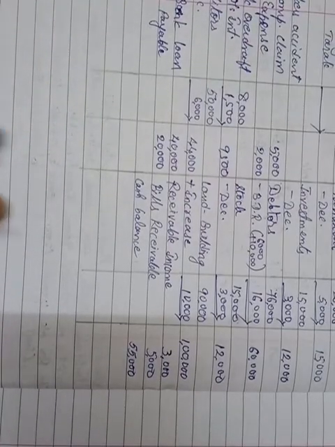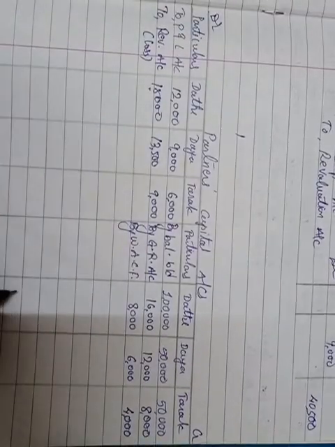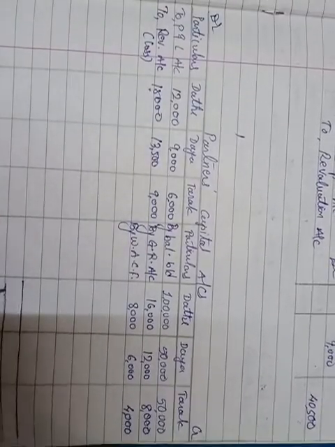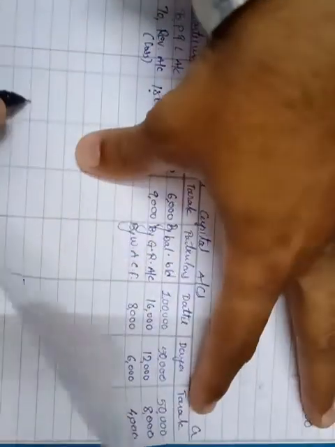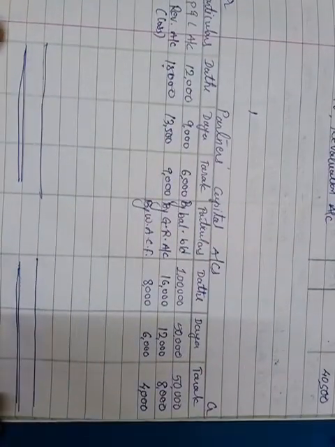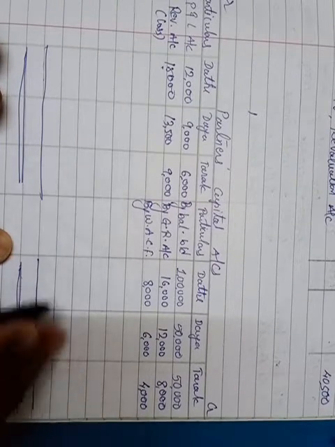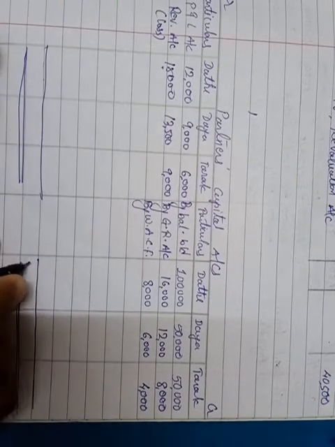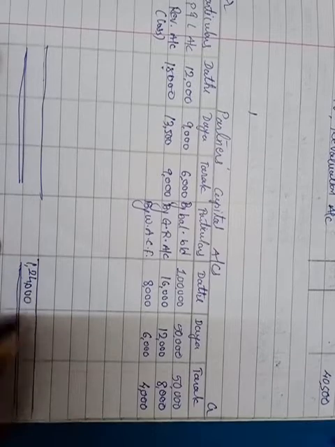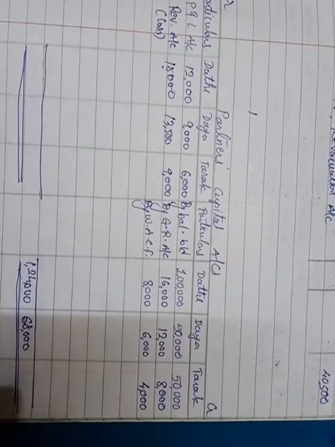Now what is remaining? The balances of capital. So now we'll close our capital accounts and we'll record the balances of capital in our balance sheet. Okay, we'll transfer them in the balance sheet after finding the balances of capital. So first of all, the total of the partners capital accounts, the credit side is more for all the partners. For the first partner 1,24,000, then 68,000 for the second partner, and 62,000 for the third partner.